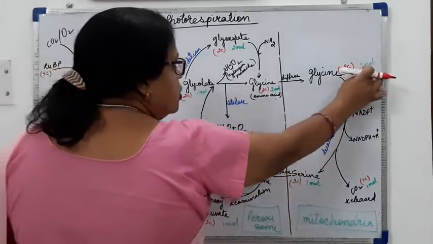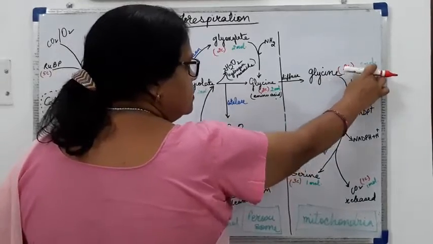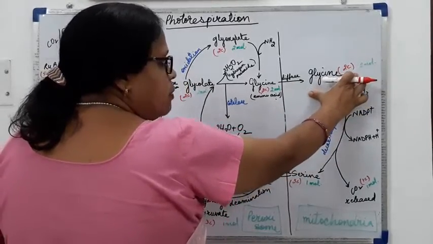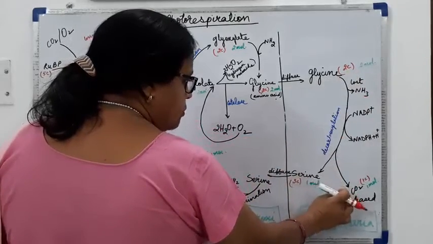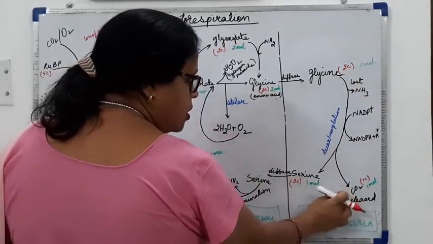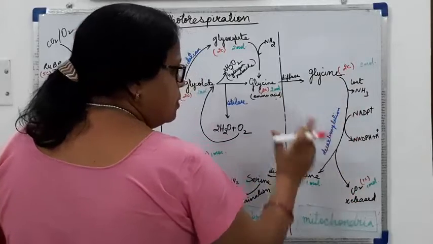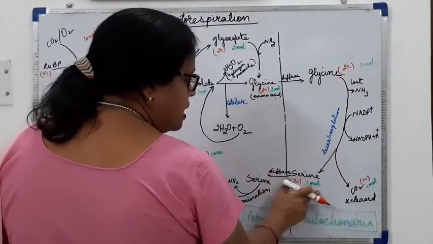Because 2 molecules were there here, in total how many carbons? 4 carbons are there. 1 carbon is lost in the form of carbon dioxide. So the remaining 3 carbons will make the serine.